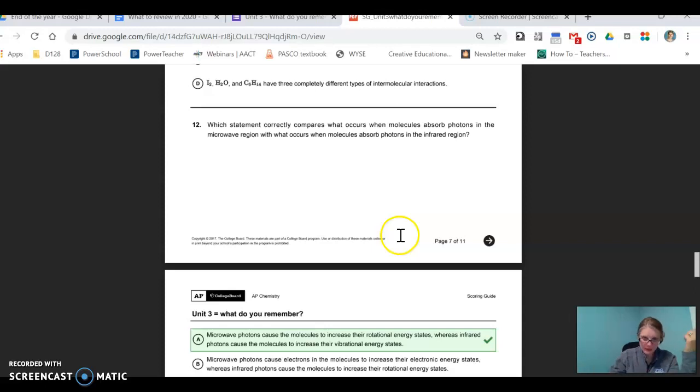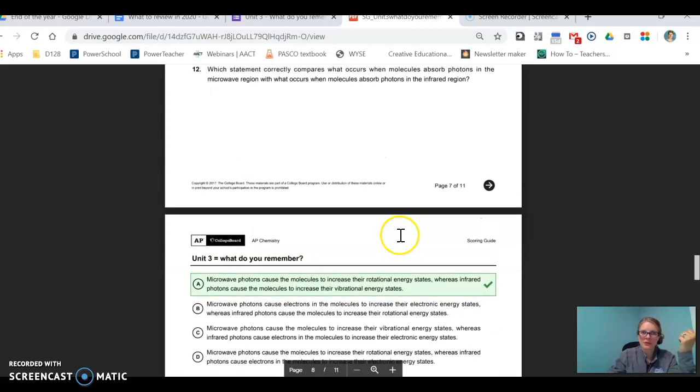12, I got good news for you on 12. That's just a straight up memorize one. However, I got two ideas in this one. This one is about the photoelectron spectrum and the idea of how much energy you shoot in and what happens to molecules when you do that. These are going to be multiple choice questions for sure. We're not taking a multiple choice test.